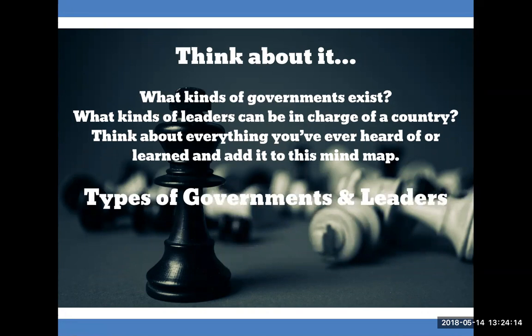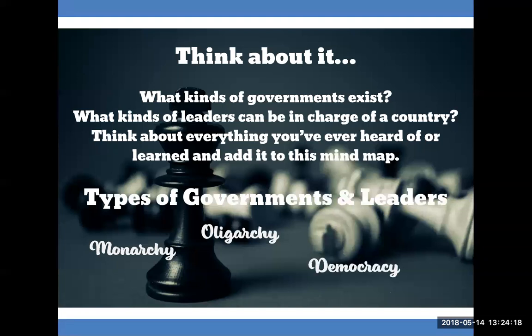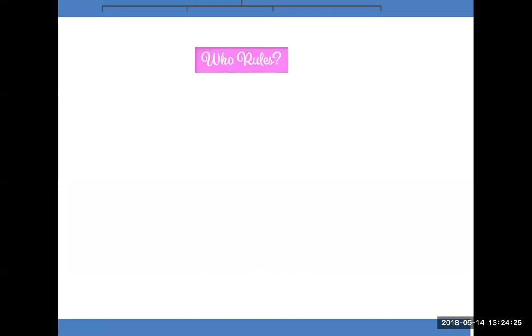Types of governments and leaders: monarchy, oligarchy, democracy, dictatorship, anarchy. Who rules?